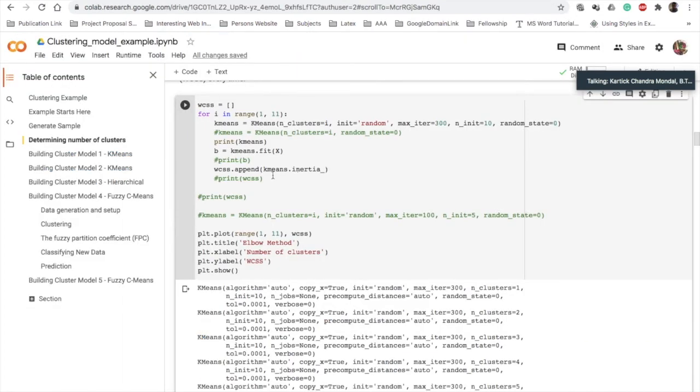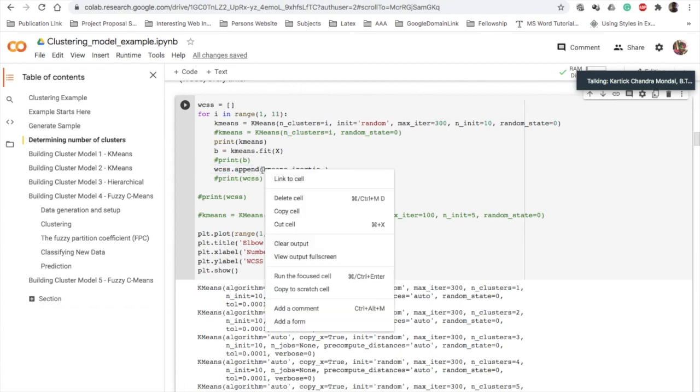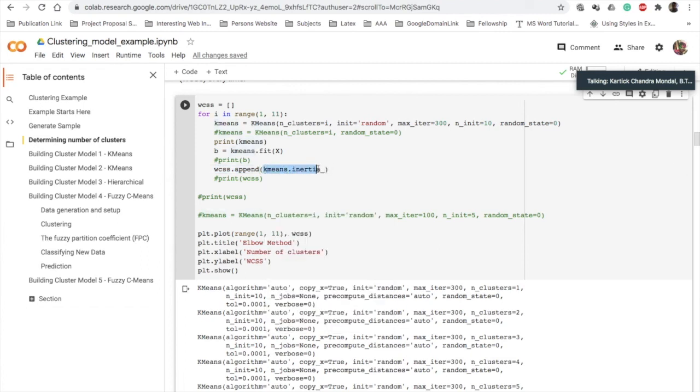You can find that from this WCSS. This gives you the sum of squares, and you have to calculate the combined sum over all the clusters.